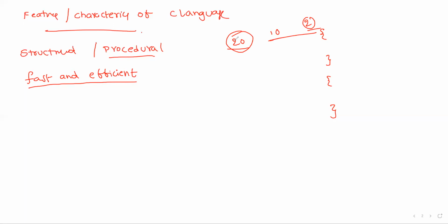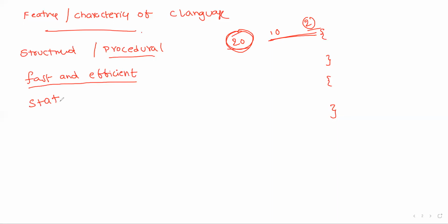Why? Because even though the number of lines is more in C language, at the time of execution, or at the time of processing, the other languages take multiple number of steps internally, either Java or Python. Compared to those, C is the most efficient language, and that is the reason first we have to learn the C language. This is one of the reasons. By using C language only, we can move to other languages.